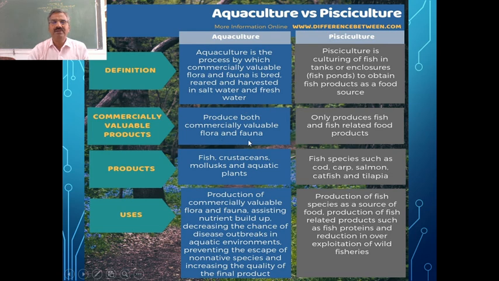And what are the products we get from aquaculture and also pisciculture? We get many products because a variety of organisms are being used. Both plants and also animals are being used here. That's why we get a variety from aquaculture. That's why pisciculture is included under aquaculture. So aquaculture is a wide branch, whereas pisciculture comes under this aquaculture. So in pisciculture, we get the products of fish and also fish related food products.